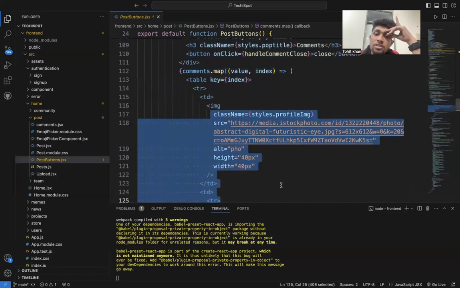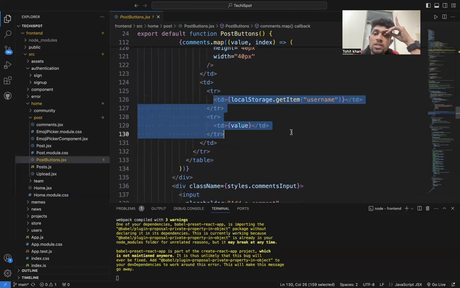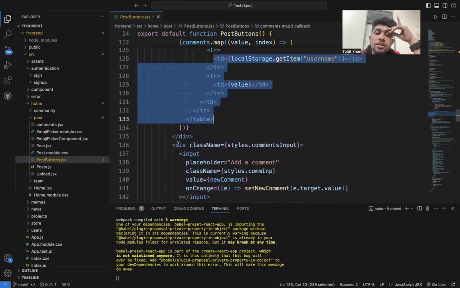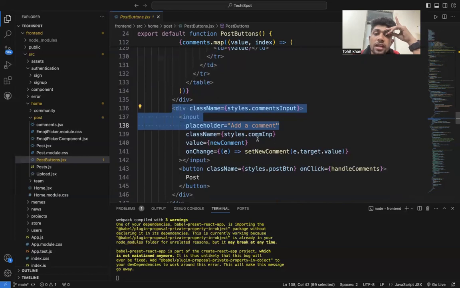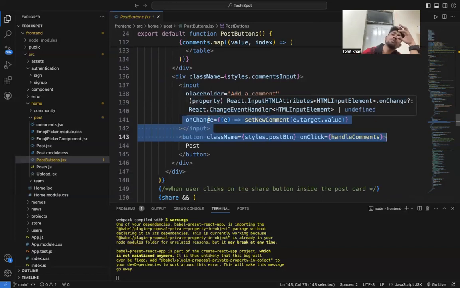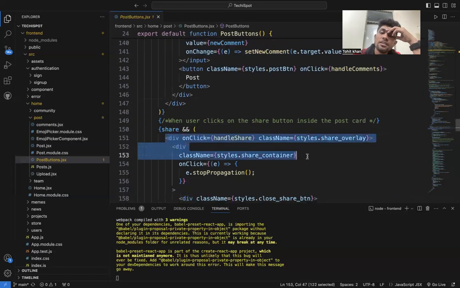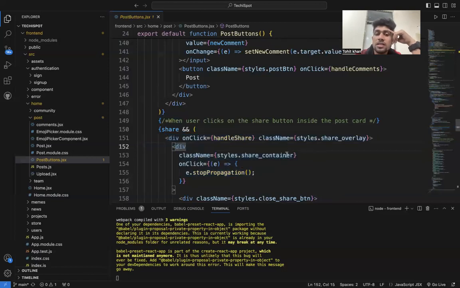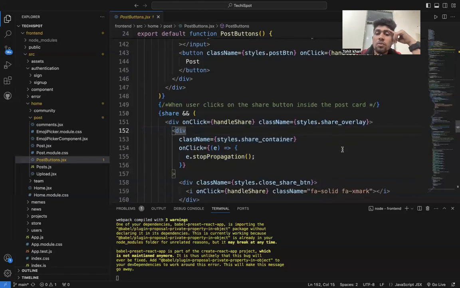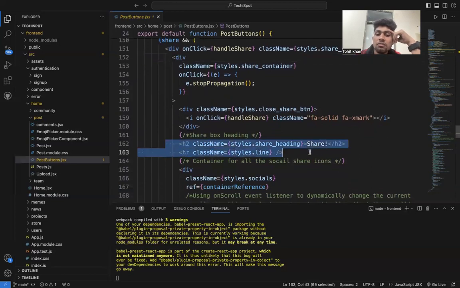Profile images will also be shown, with local storage getting the username, and the className styling. Add the comments, set the new comment, and handle comment post; all the posts are handled by these. Also the user button and share stop propagation, the share containers, and checking the user button inside the post card and the sharing box heading.